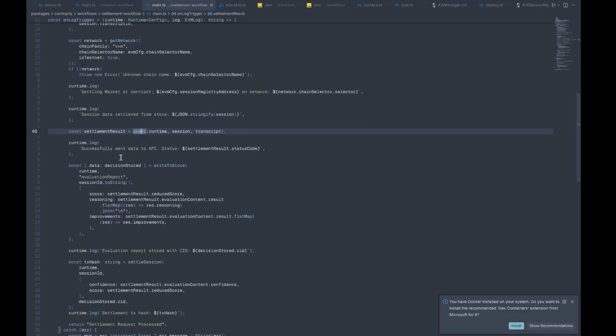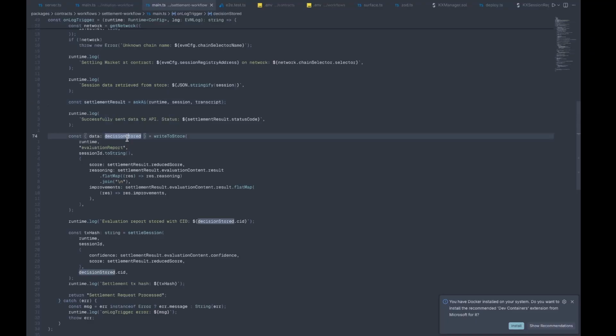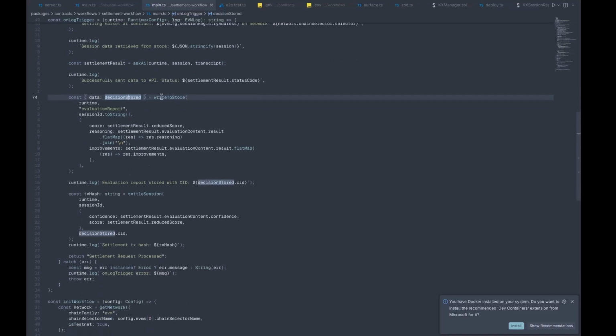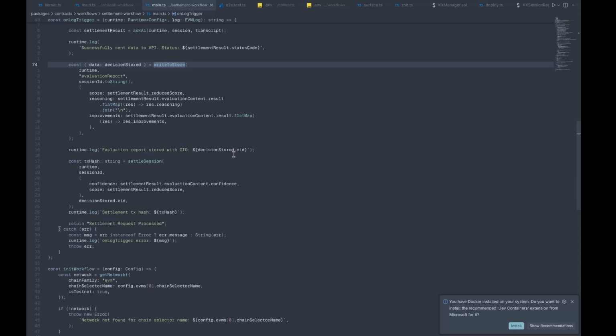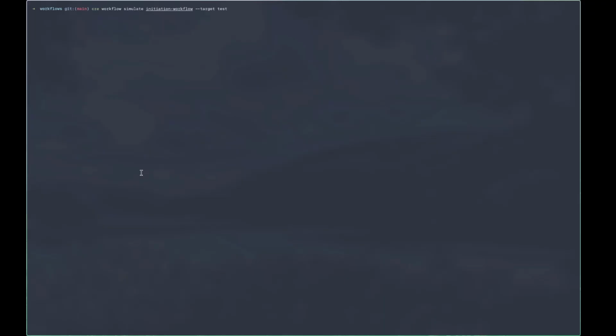All of this happens on CRE. It's transparent, it's auditable, and then we get the decision. We write it to IPFS again, which I showed you guys earlier in the UI, and we settle this session on chain. So what this does is basically allows both the student to claim the student's refund and the teacher to claim the payout. So these were the workflows.